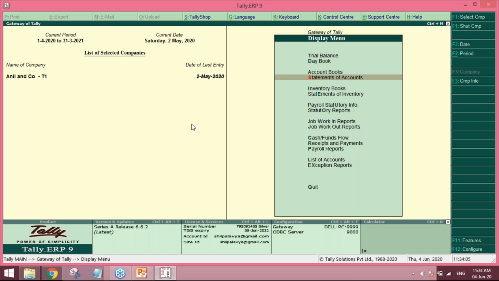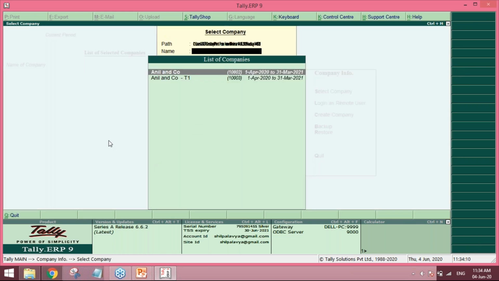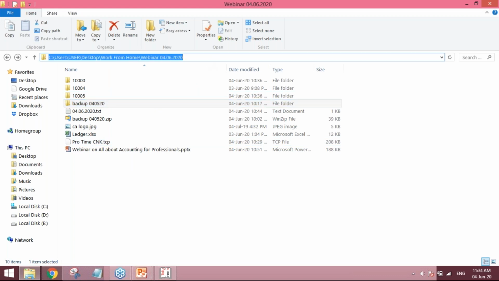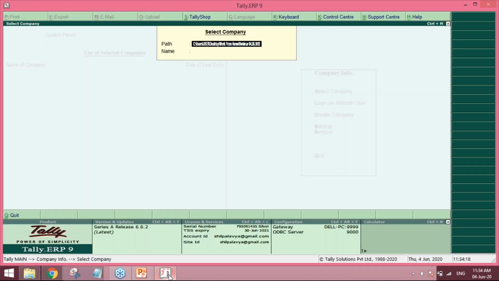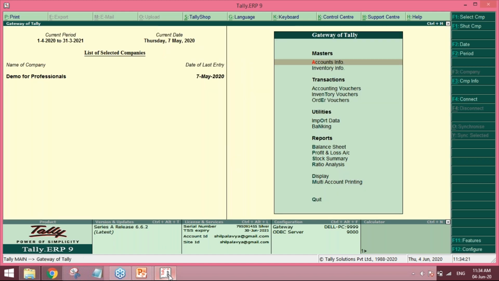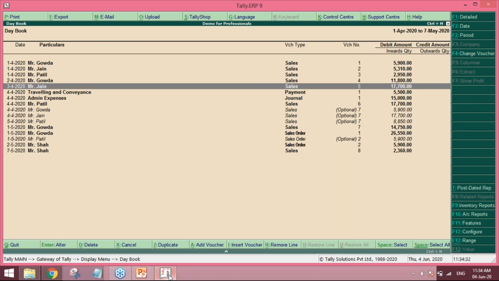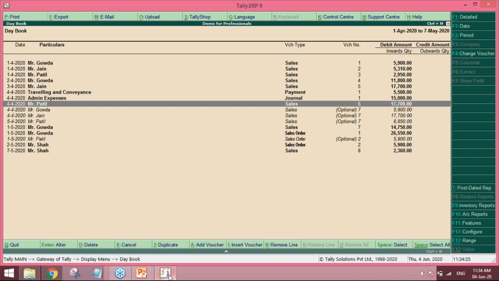Now, Hiral, let's discuss the next part of our agenda. That is how Tally can be used for service-based invoices and how customers can be informed on the work completed. So what is the method in which we can do this? Yeah. Which topic do you want to do first? Yeah, how Tally can be used.